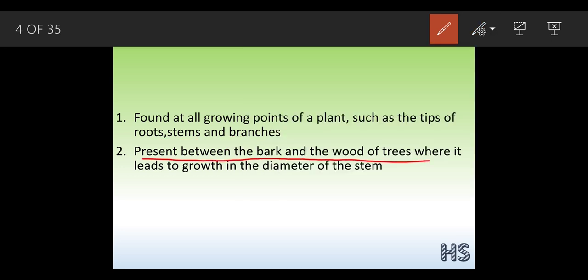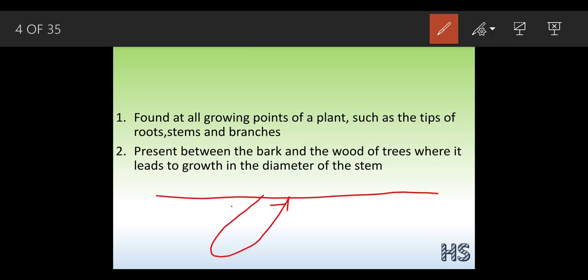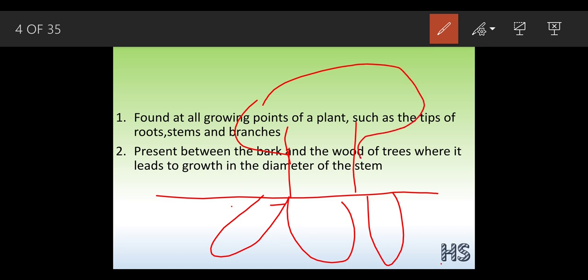Now they are present between the bark and the wood of the tree, where they help to grow the diameter of the stem. So see, this is the soil surface, root system, stem, the leaf part. I already mentioned this is the region where the meristematic tissues are present. This and this side help to grow in a vertical way like this.